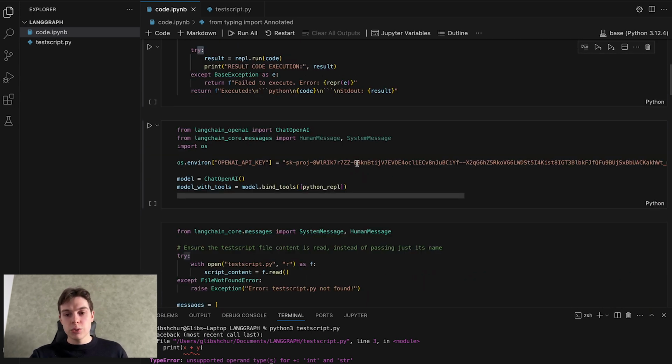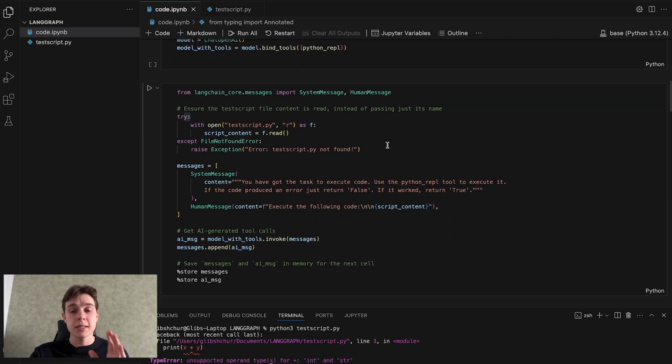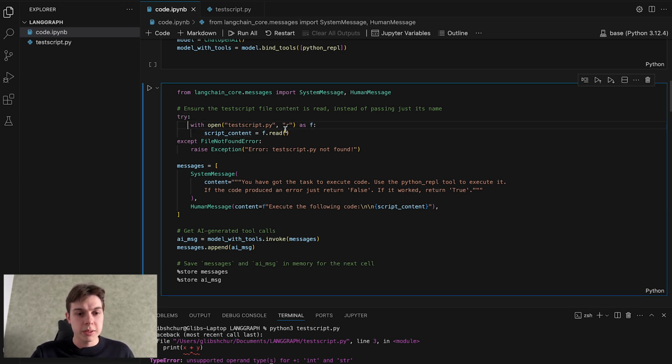Next, we need to create an instance of ChatGPT that is able to do tool calling. We bind the tool, and this model is capable of running the PythonREPL tool. Then, as you can see here, we will open the test script. In case we don't see it, we will see an error.